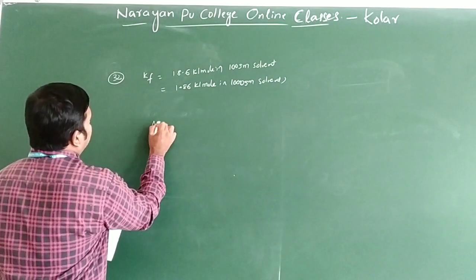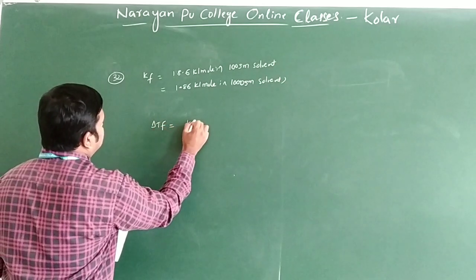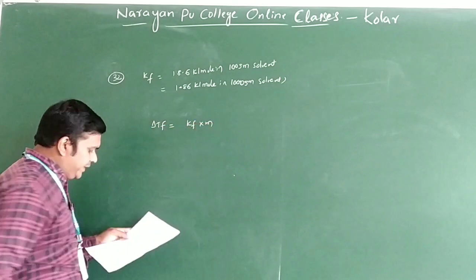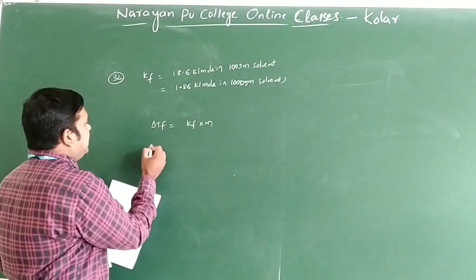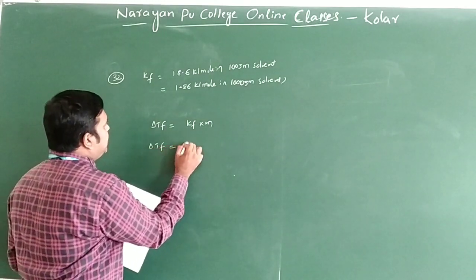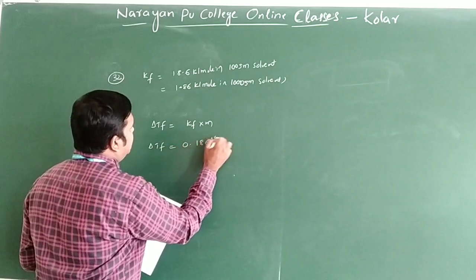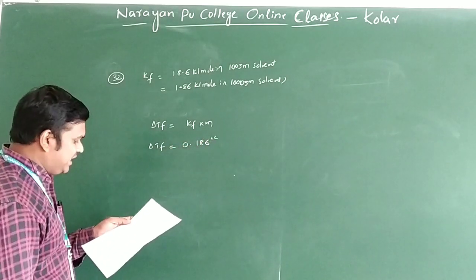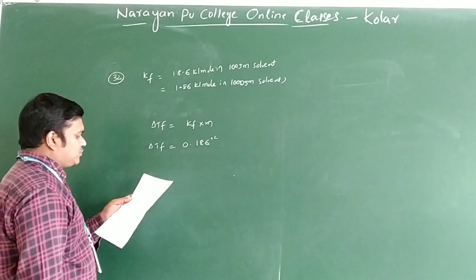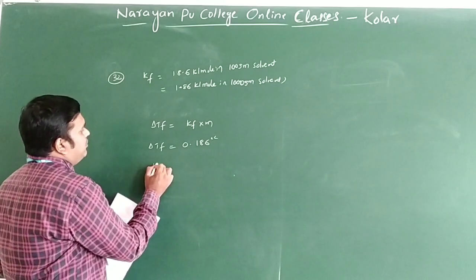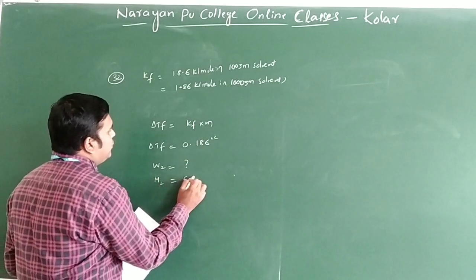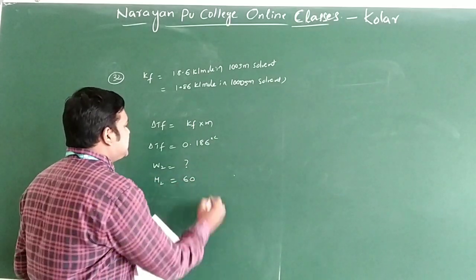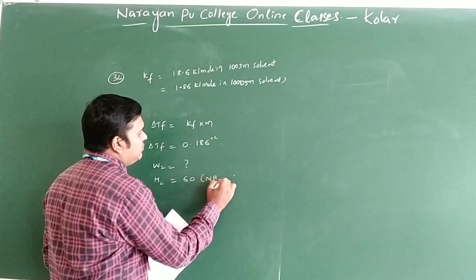We know one formula: delta Tf is equal to Kf into m. Delta Tf, the depression in freezing point, is already given as 0.186 degrees Celsius. We have to find W2, the weight of urea. The molar mass of urea, NH2CONH2, is 60 grams.